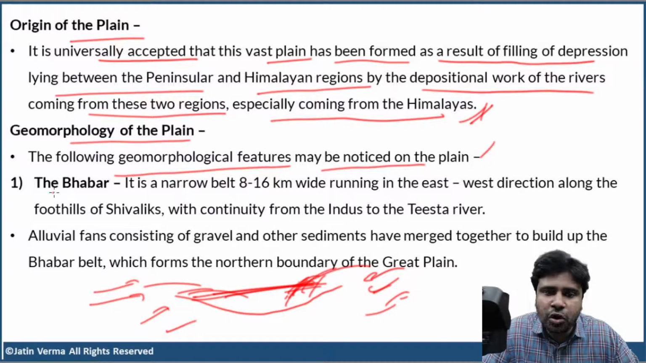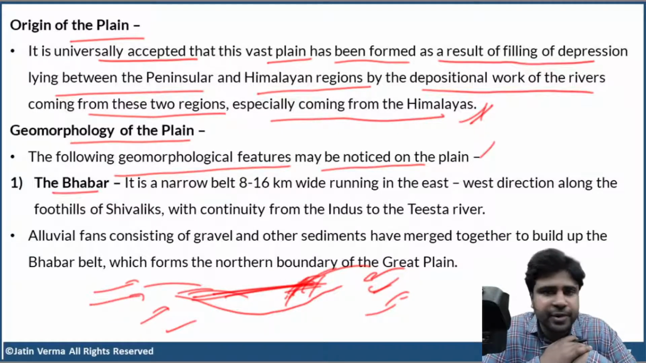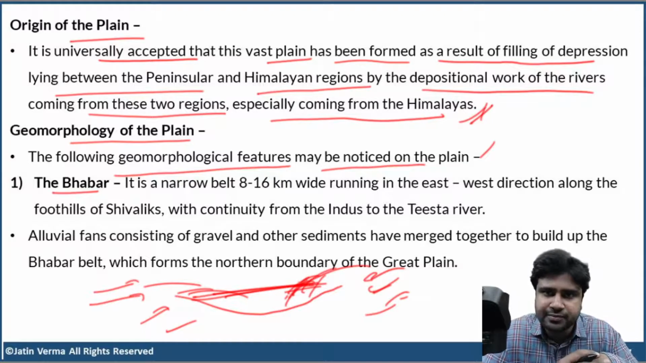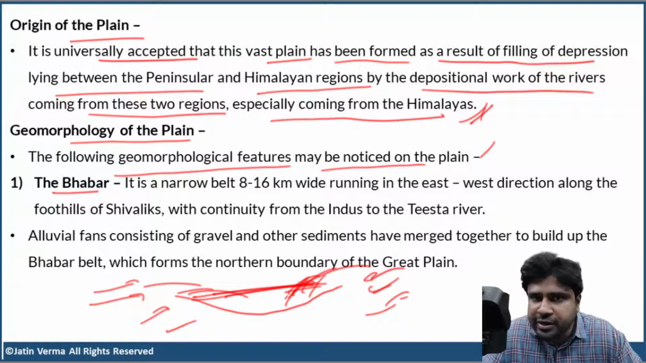First, you have something called the Bhabar. See, what are we discussing right now? We are discussing the geomorphology of India. Okay. And we have divided India into 6 physiographic divisions. The same thing we are doing now for the plain. As simple as that. Now, first physiographic division of the Great Plain is Bhabar.